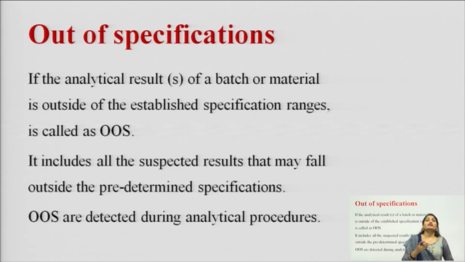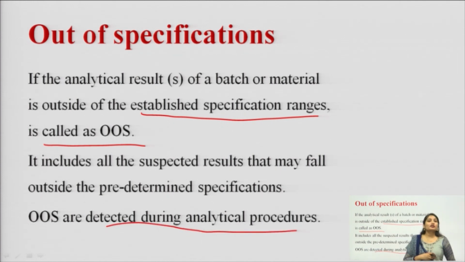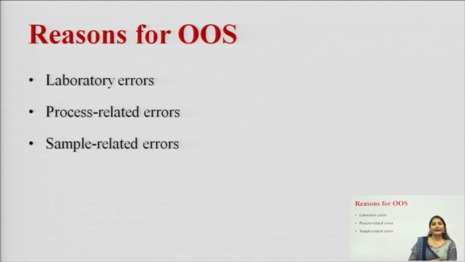If the analytical results of a batch or a material are outside the pre-established specification range, it will be called OOS and treated as an OOS product. These OOS results are detected during the analytical procedure. When we perform analytical testing on the product, only then can we detect the OOS.